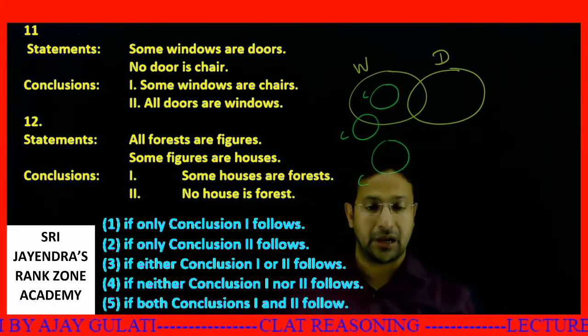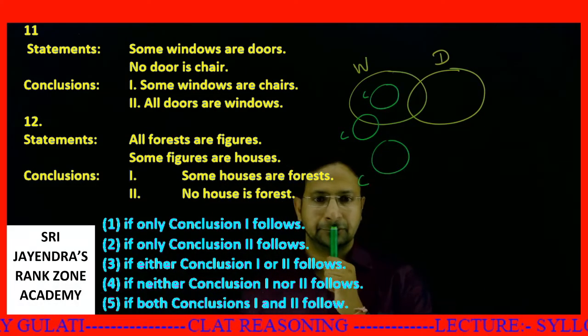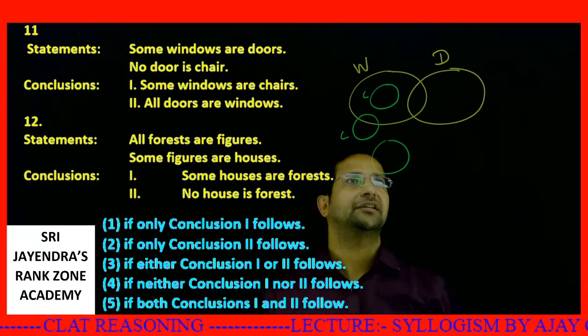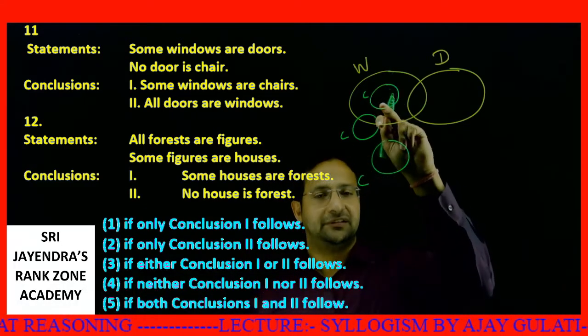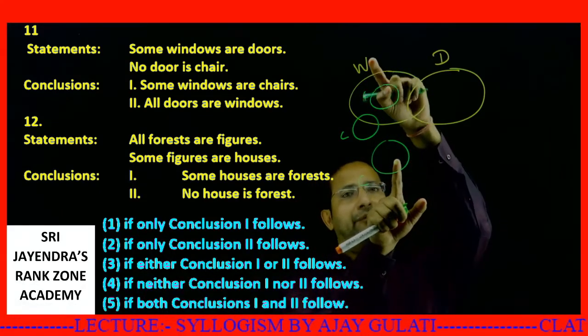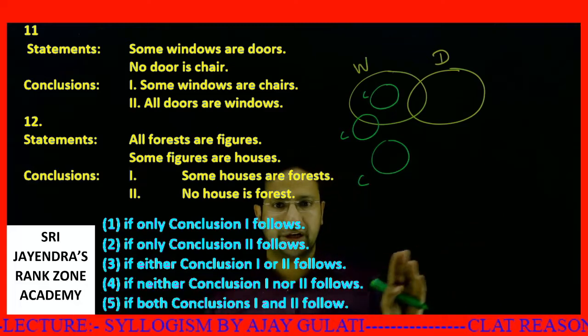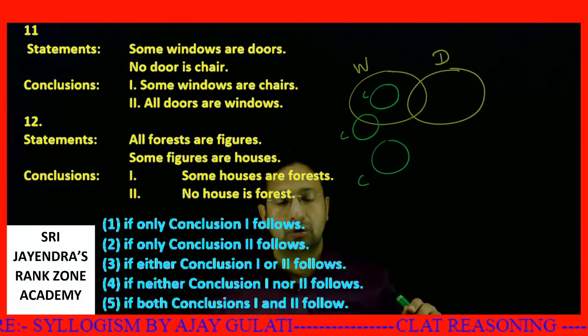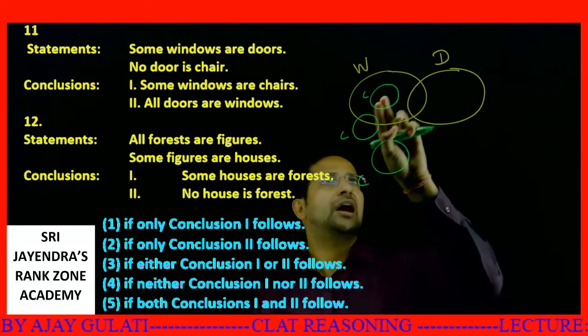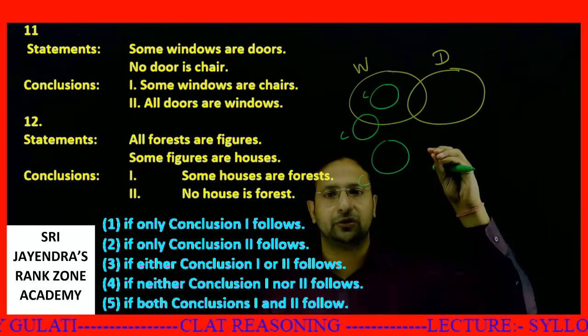Now the conclusion. Some windows are chairs. Is this necessarily true? If I take this diagram, the green one, some windows are chairs is denied. This is not true. Second, all doors are windows. First one is definitely false. All doors are windows. How can it be possible?